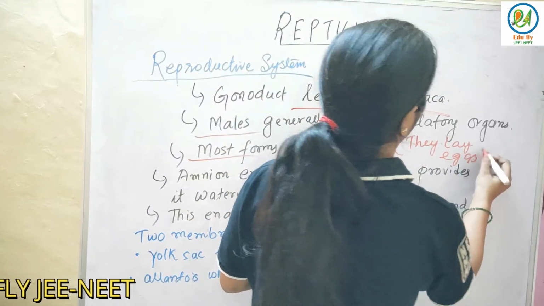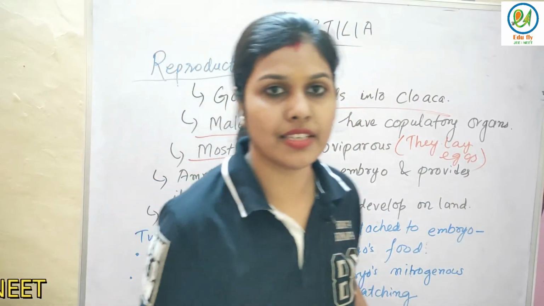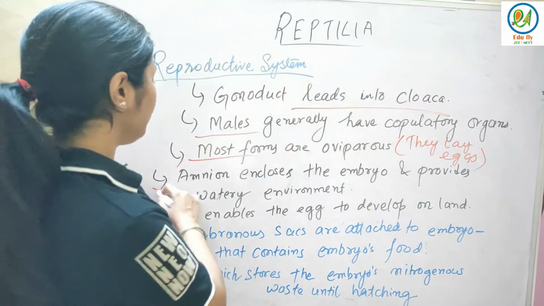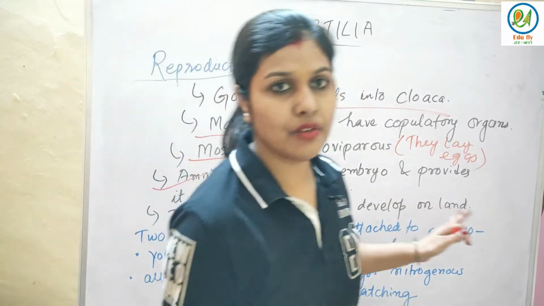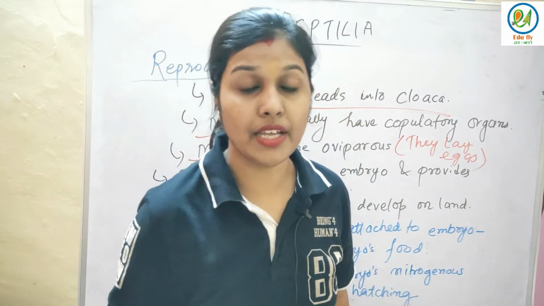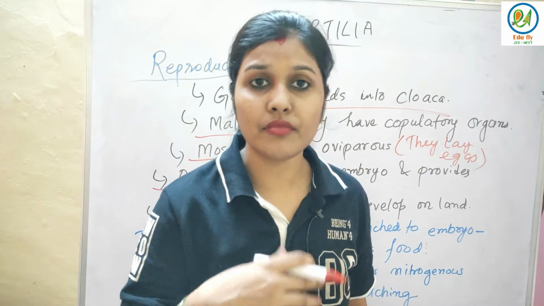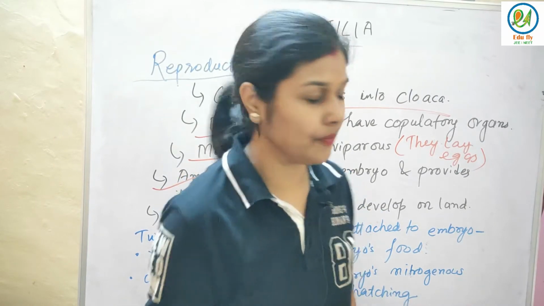And from those eggs, the new ones get hatched. After hatching, the new ones come out. Amnion encloses the embryo and provides it a watery environment. And so that's the reason they don't have to go to water for breeding.